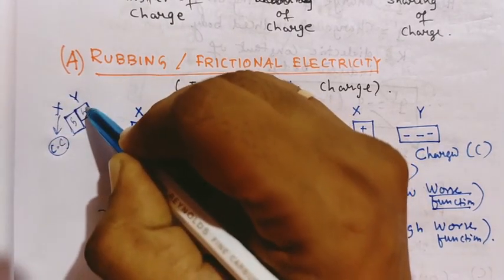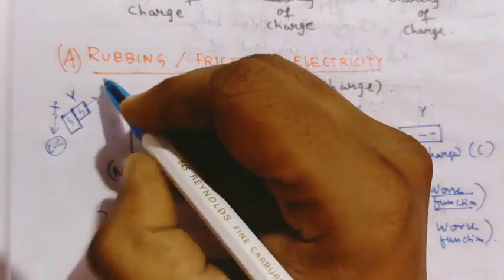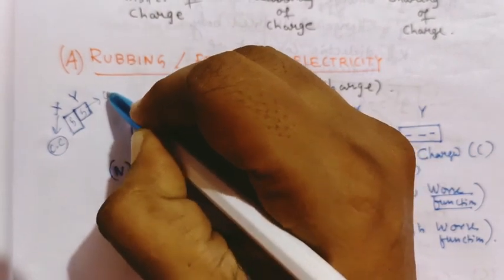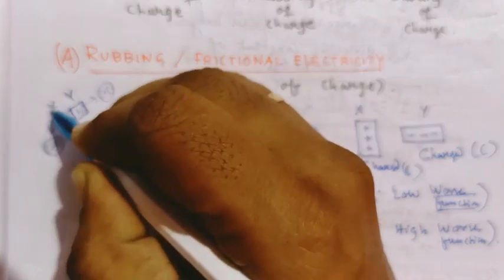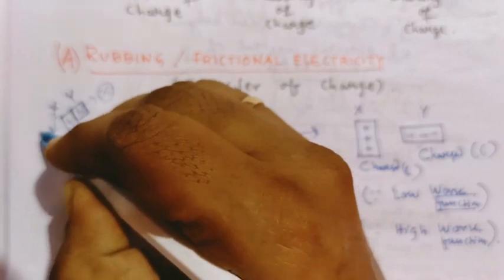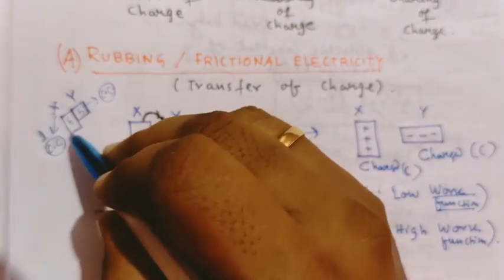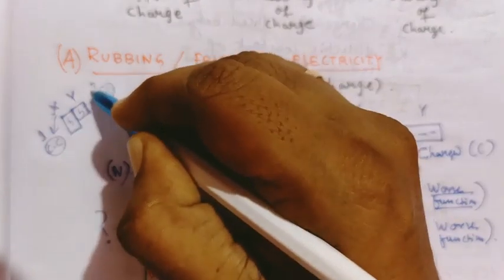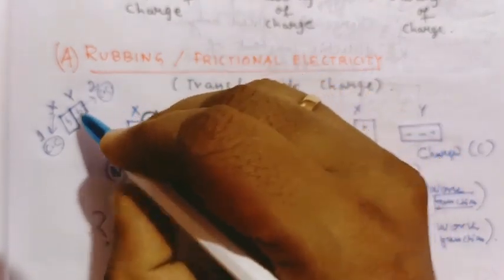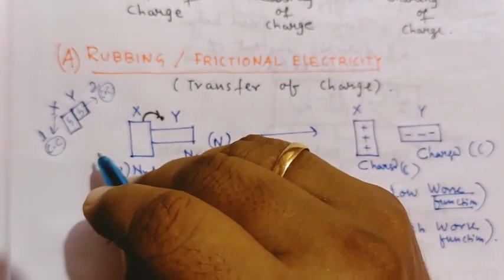And Y needs two Cadbury chocolates to leave the quarrel.